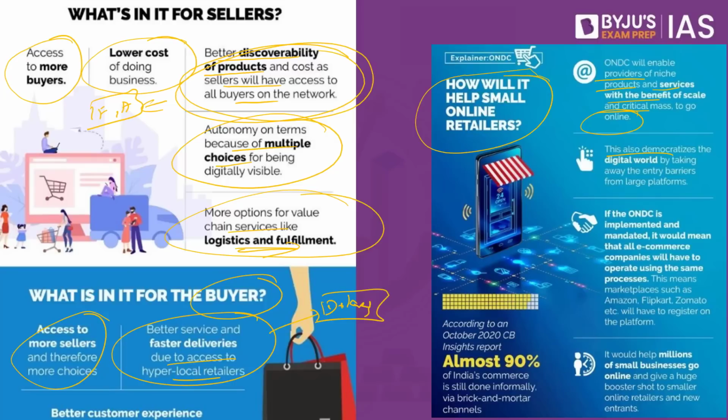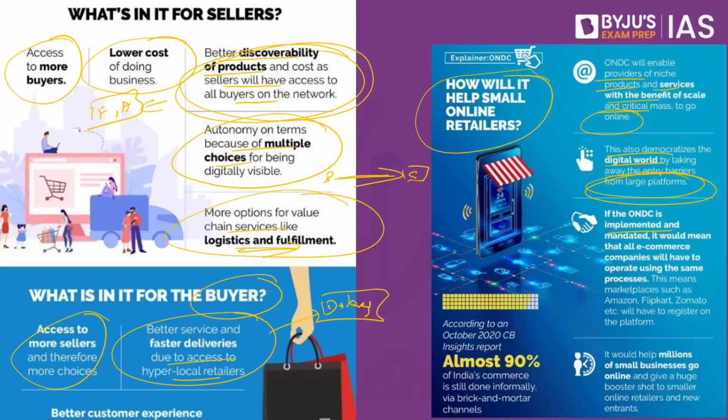This also democratizes the digital world by taking away the entry barriers from the large platforms. What do I mean by it? Earlier, they had to go to Flipkart or to Amazon, so these two had the duopoly as well. And in this particular case, they need not go to these large companies. Instead, a platform is created. You will have the buyer on one side, and the seller would be able to showcase their product because the platform is already created by the government.